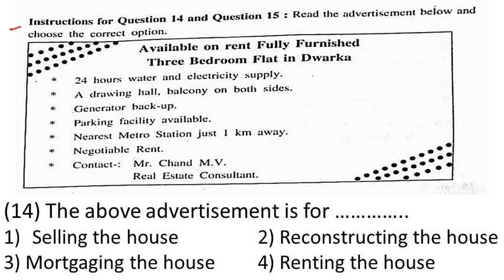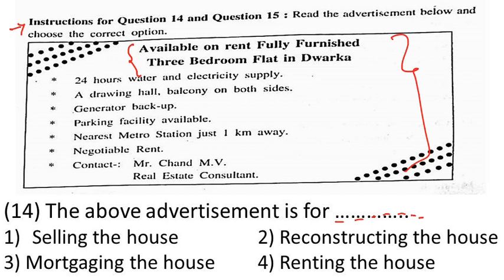Instructions for question number 14 and question 15 are given here. Read the advertisement below and choose the correct option. So this is the advertisement. We will not read it first. We will first read the question, then we will read it. So question 14 is, the above advertisement is for dash. For what? So look here, available on rent, fully furnished 3-bedroom flat in Dwarka.